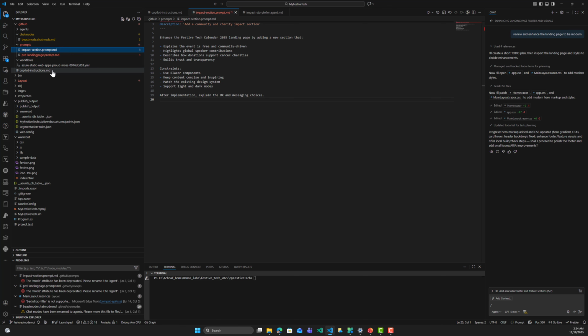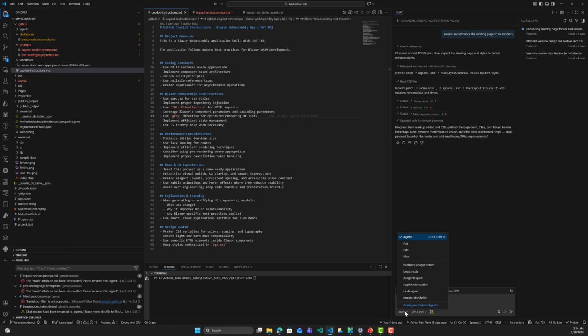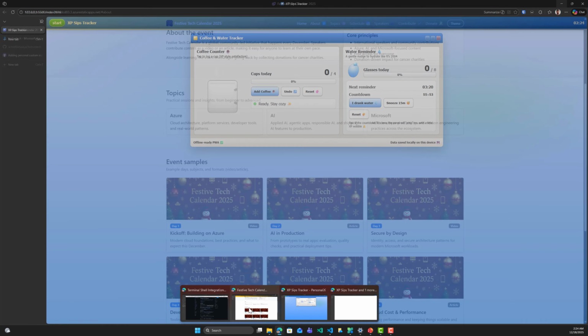And here I have also created the Copilot instruction file that will have the coding standard for these websites, the best practice for developing our application, the performance consideration, the UX integration, and the design system. So here I have asked all this, and by asking right here the mode that I have used, the Beast Mode, this full website has been created, and even GitHub Copilot made sure to implement that on GitHub.